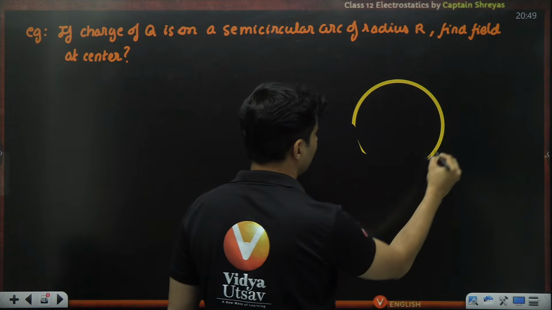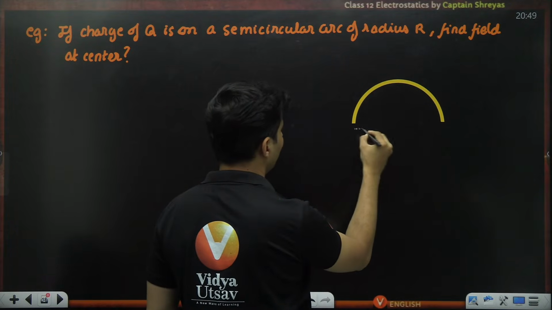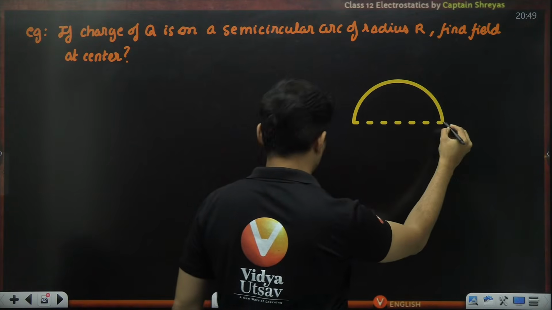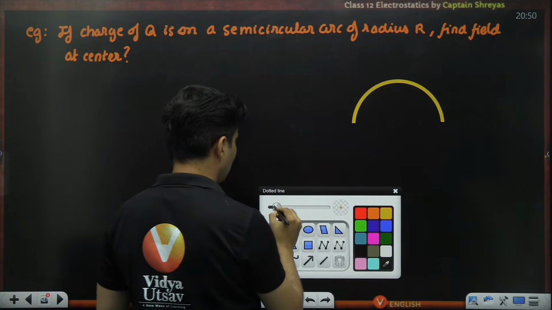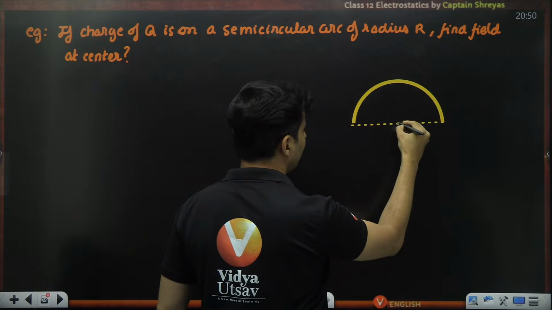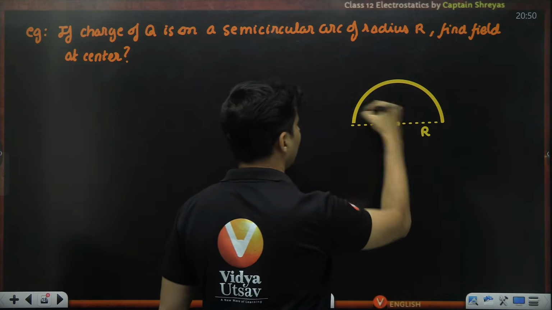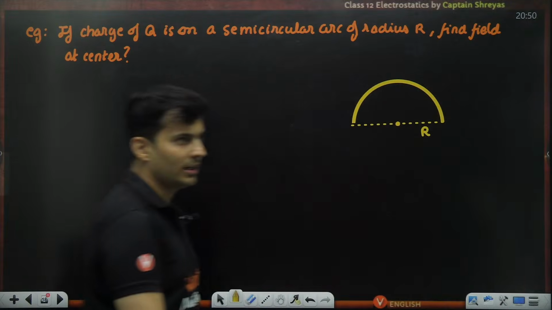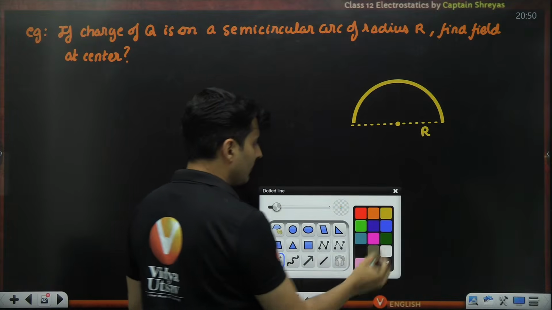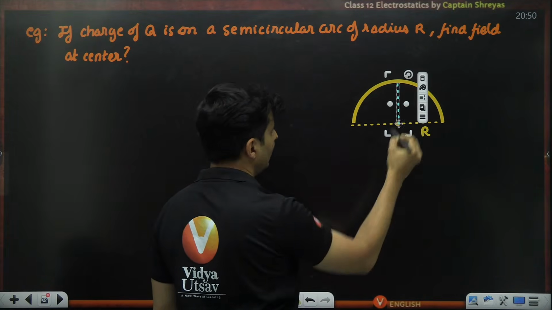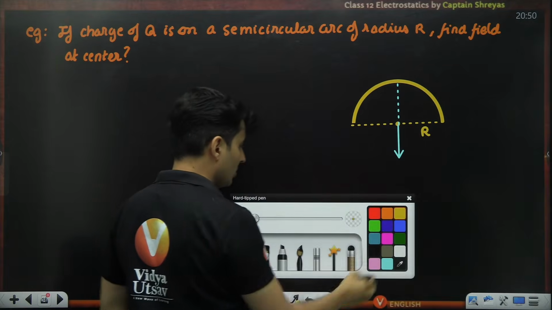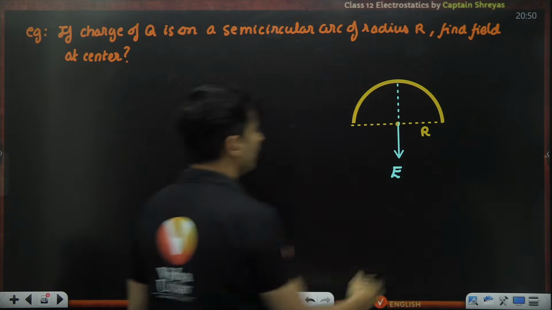It's a semicircle. So we just need half of that arc. The radius of that is basically r. So the radius is r and there is a charge of q distributed on it. So I just know that if I draw the angle bisector, it will be exactly at 90 degrees. The electric field will be exactly in that direction. So I know the electric field will be like this.